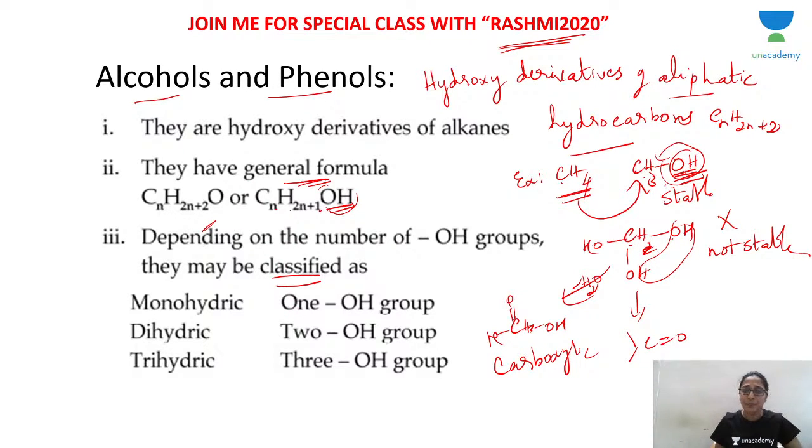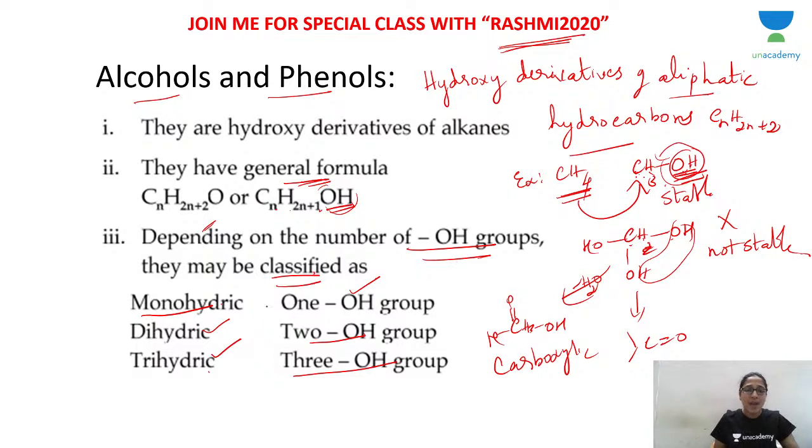As I was telling you, alcohols can have only one OH group, then it's called monohydric alcohol. If it has 2 OH groups, then it's called dihydric alcohol. It can have 3 OH groups, called trihydric alcohol. So classification into monohydric, dihydric, trihydric is one of the basic classifications depending upon the number of OH groups. When I say how many OH groups, keep in mind the OH groups cannot be on the same carbon atom. One carbon atom can have only one OH group at a time.